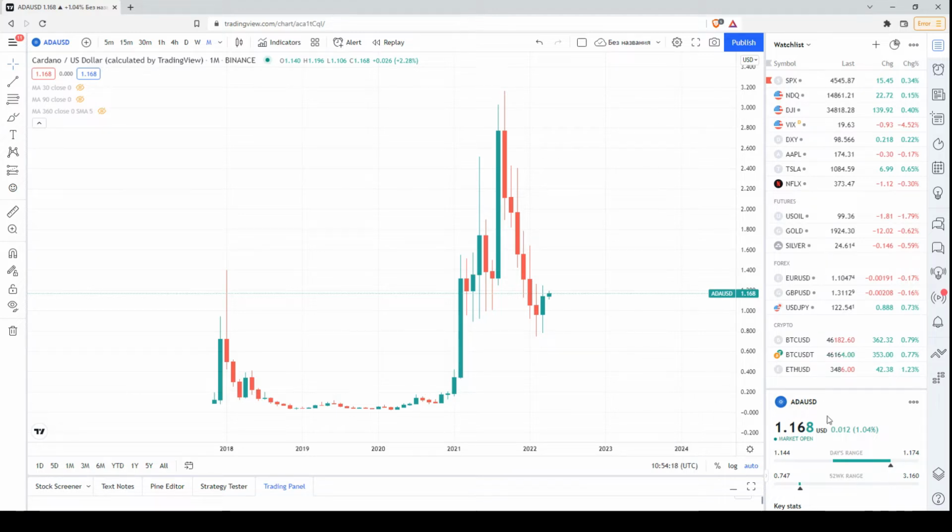Its current price is at the level of $1.168 US dollars. So this is the monthly chart of ADA. We're very familiar with the price chart of Cardano in the different time frames.